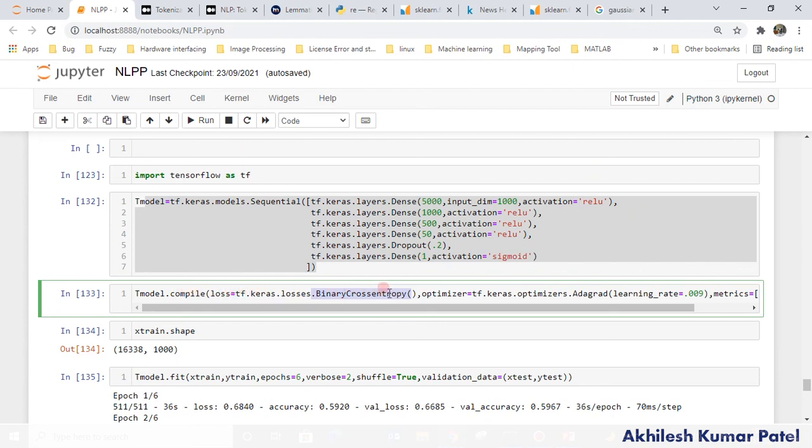What will be the loss function I have to choose, what will be the optimizer? That is Adagrad. There are different ones, you can use SGD also. Gradient descent, they all are based on the gradient. It is the adaptive gradient descent, nothing more. That is an optimized or modified gradient descent to remove the gradient vanishing, because